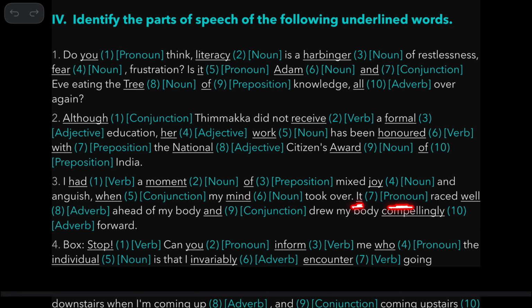It is a pronoun. Rest well, it's an adverb because it describes this action, modifies this action. And is a conjunction. And drew my body compellingly, also it modifies this verb, so it's an adverb. Stop, it's a verb actually.